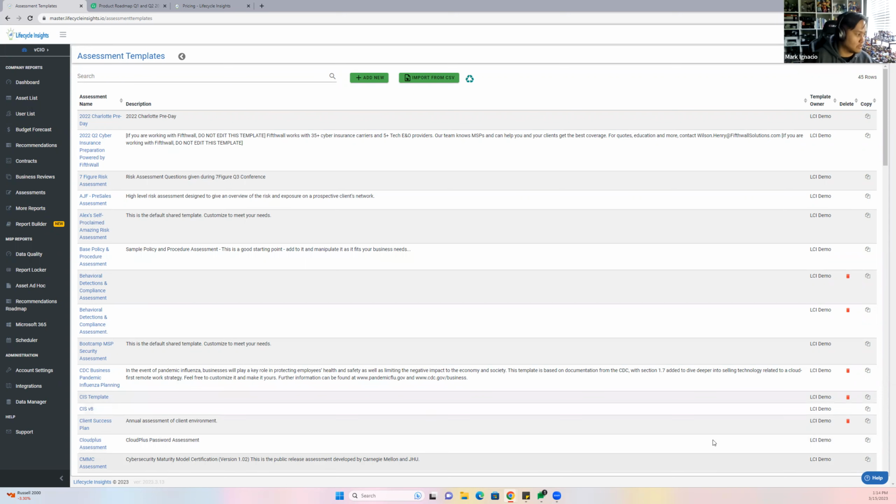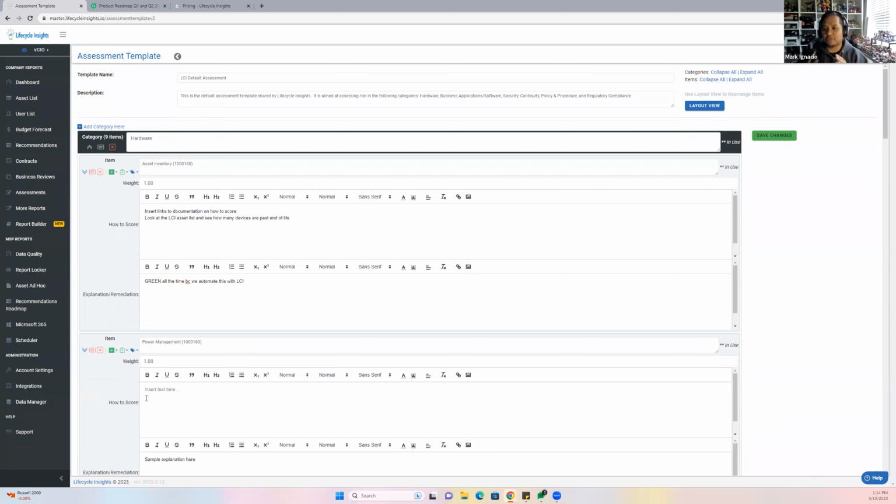Between you and Steve's MSP, your power management might be different as far as what your policy states. That's why we keep it bare bones, for you guys to create this and fit it to your MSP, and this is your actual assessment.